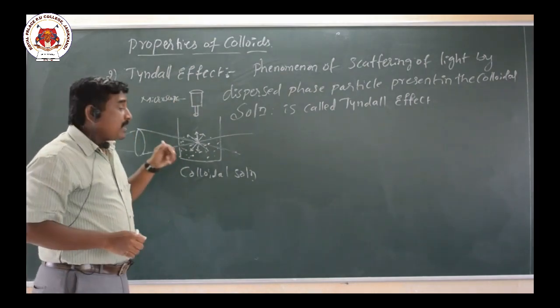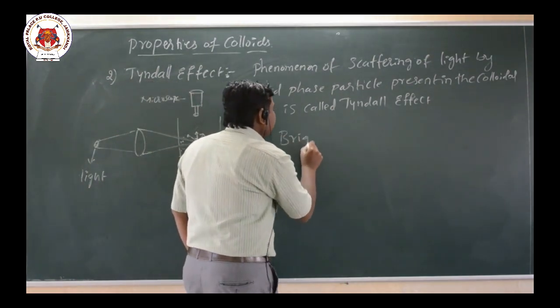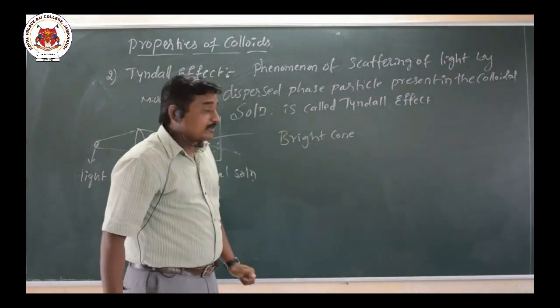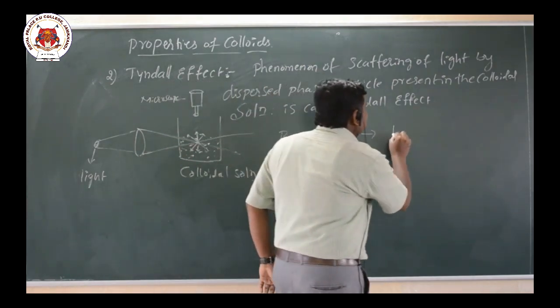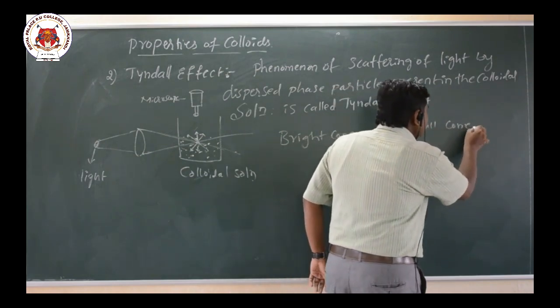The path of the beam is visible in the form of a bright cone. The bright cone is due to the scattering of light. That bright cone is called the Tyndall cone.